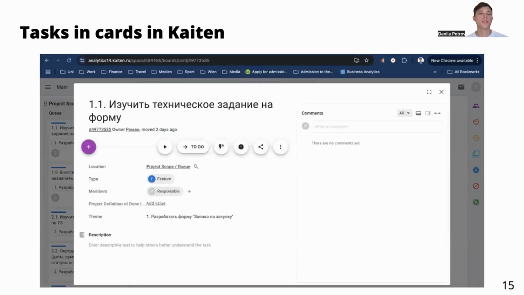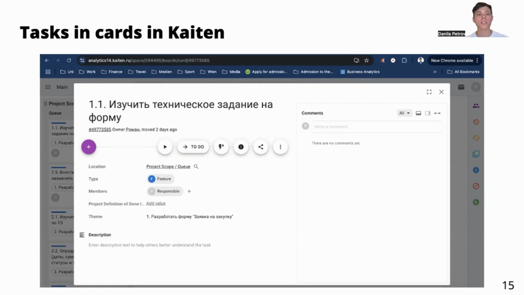Here you can see a little bit more details about the cards. Here you can see that these cards were created by an AI agent. It has added the title, and here you can see the subtasks that were written by a user on the command items. Also, you can see the type. The type was given. It's a type feature.